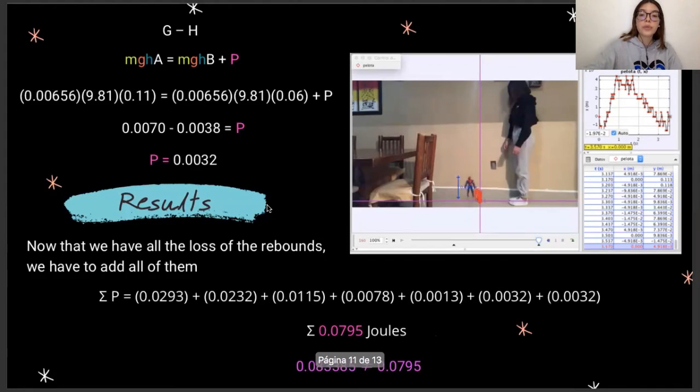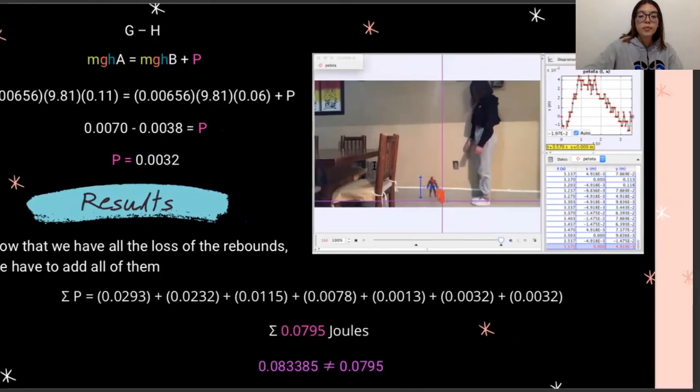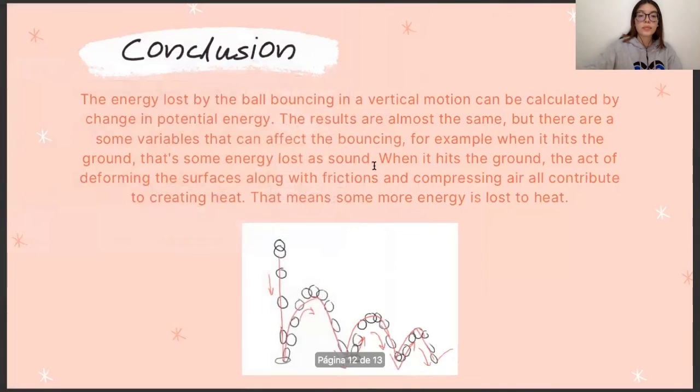But there are some reasons why we have this. This is why the results are different. The energy lost by the ball bouncing in a vertical motion can be calculated by the change in the potential energy. The results are almost the same, but there are some variables that can affect the bouncing.